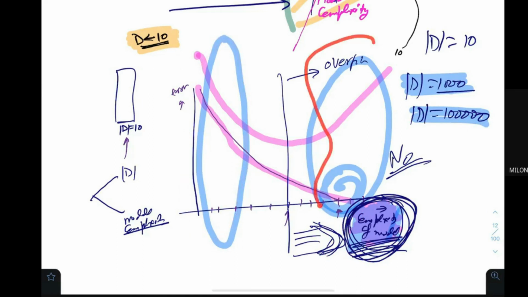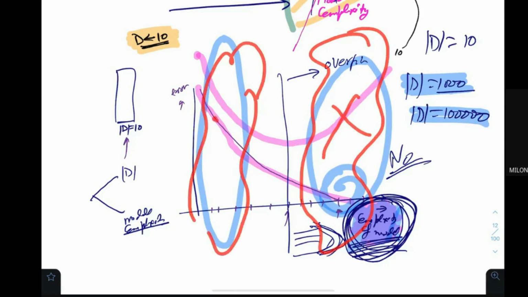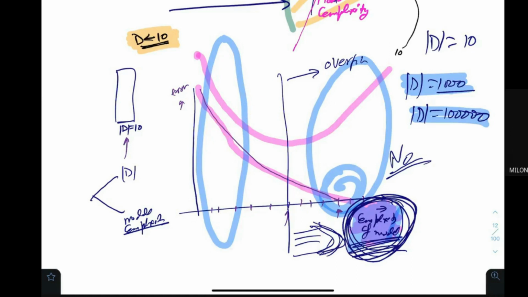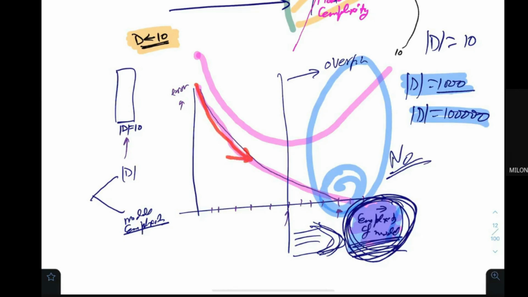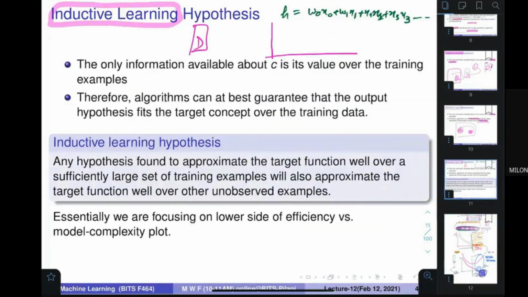Actually, that particular line wanted to tell us that if you have more data, then you would not be in this particular area, you would be here. And if you are here, then in this particular place, as the training error decreases, the testing error is also decreasing. Make sense? So that's why this is a very interesting area. It says that if a sufficiently large number of data examples are there, then you cannot have, this is not written, but you should understand, that much complex a model.